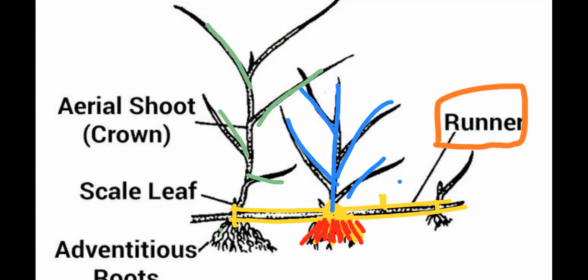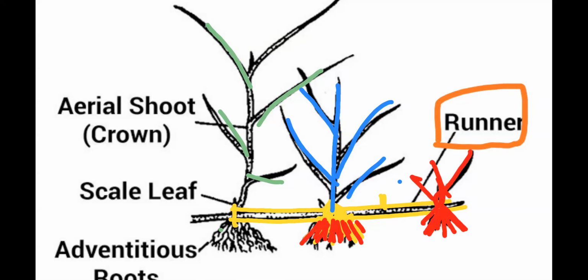Next, same for the next node. Over here one more node is present. So again, roots develop, and the shoot system develops. So remember, the stem part actually helps to form a new plant.